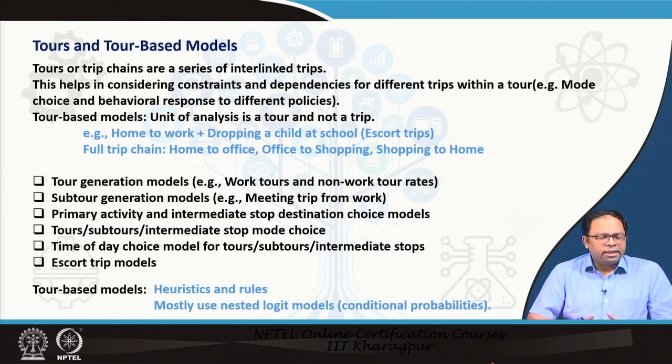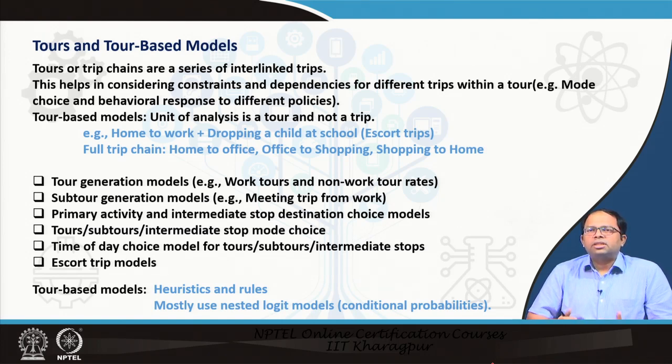So, what kind of examples could there be? Home to work, dropping a child at school, which is an escort trip, and this total becomes one tour and then returning back to home, or it could be a full trip chain like home to office, office to shopping, shopping to home. So, this could also be considered as a tour, and tour generation models could again be divided into work tours and non-work tours, and we can also determine rates of these.